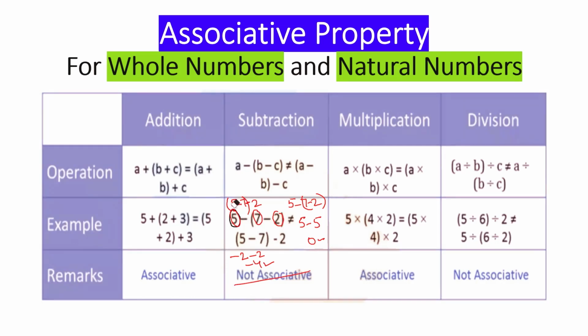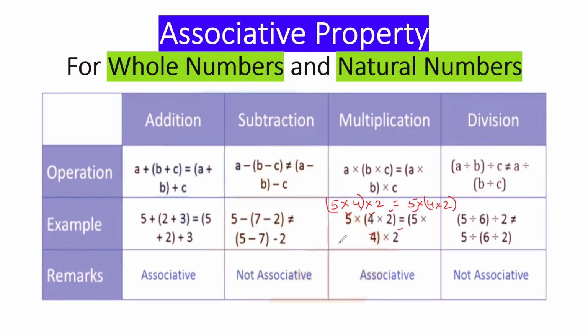Now let's move ahead. We'll see the multiplication part. Again, we'll take three numbers, 5, 4, 2. We'll do grouping. Here we are doing the grouping of the first two numbers and then the last two numbers.